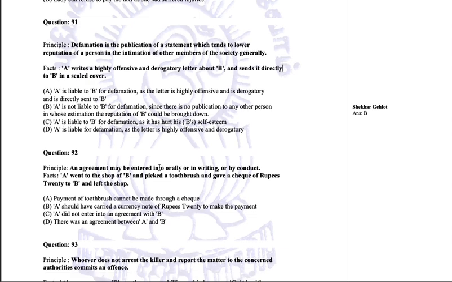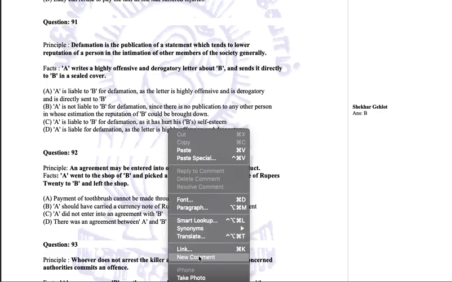An agreement may be entered into orally, in writing, or by conduct. A went to the shop of B, picked a toothbrush, gave a check of Rs 20 to B and left the shop. Payment of a toothbrush cannot be made through check. A should have carried a currency note. A did not enter into an agreement with B. There was an agreement between A and B. Flatly, this is the answer: there was an agreement.